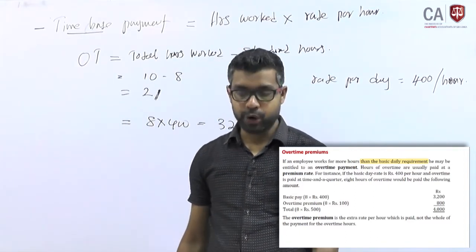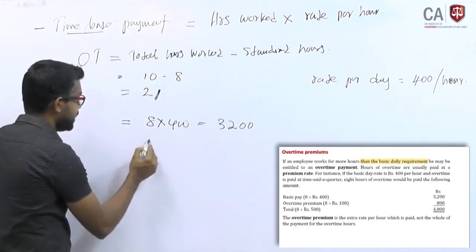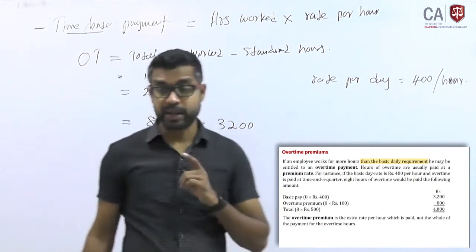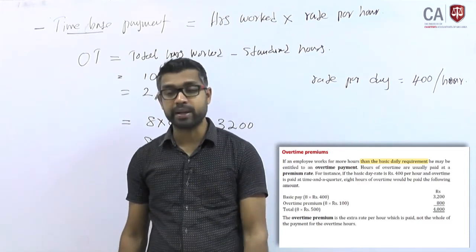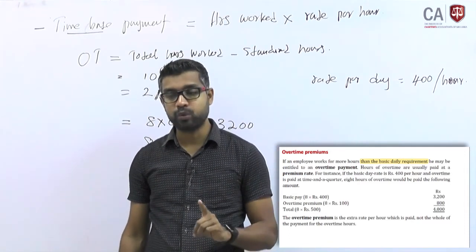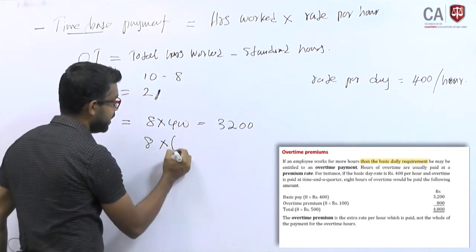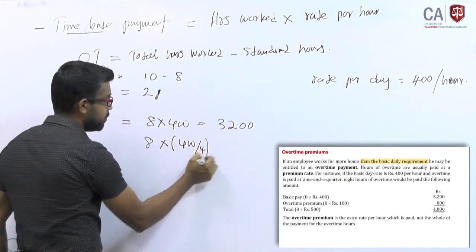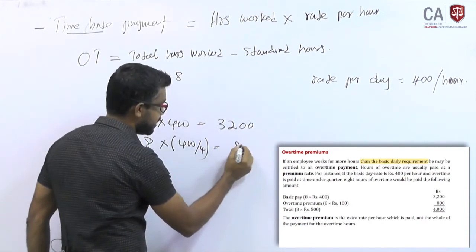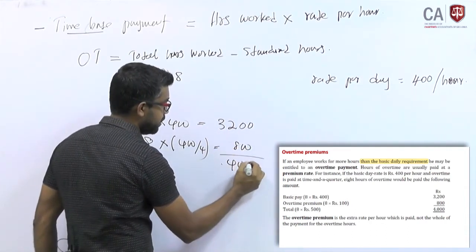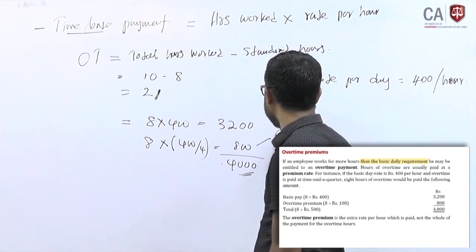Overtime premium, how do you calculate? Overtime premium you calculate in this way. You work 8 hours, right? Because overtime is paid at time and a quarter. 8 hours OT, how do you calculate? Divide by 4, because a quarter is one fourth, which means 100. 100 into 8 hours, so total payment will be 800. This is called overtime premium, OT premium.